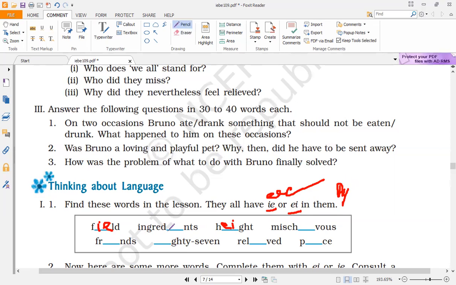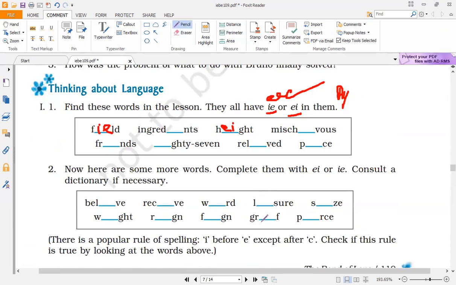Now see here, ingredients, right? So here what sound are we getting? Ingredients. That means the sound is long E. Ingredients. So here we will write IE. Mischievous. Again, IE. So this way you have to fill all the words here by looking at the sound produced by these words. Now see here, you will find some exceptions also. See these words? Believe. That means again the E sound is there. So we will write IE.